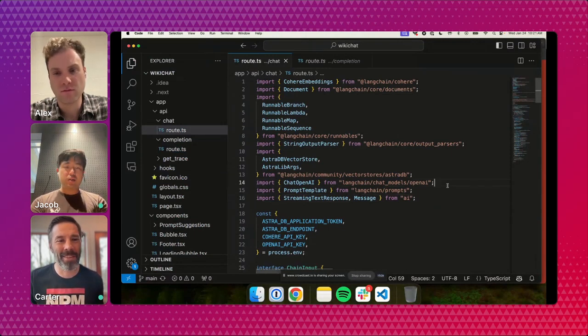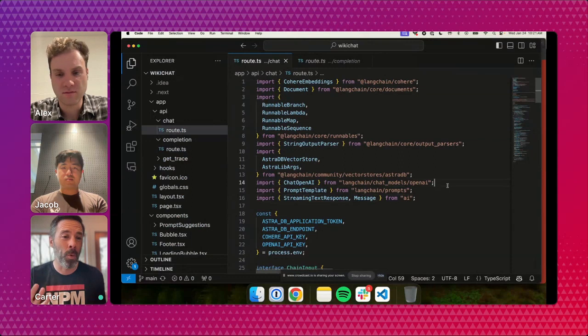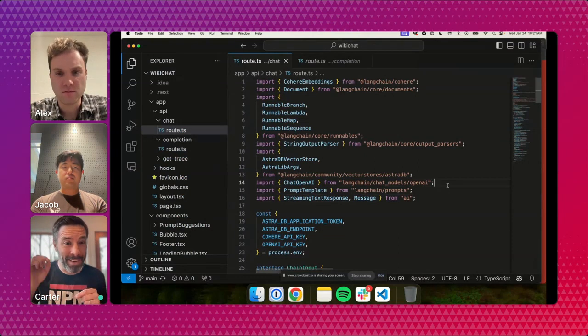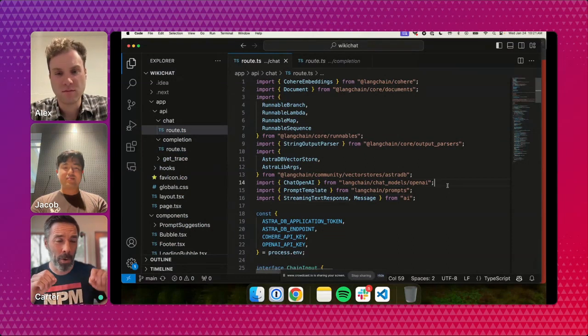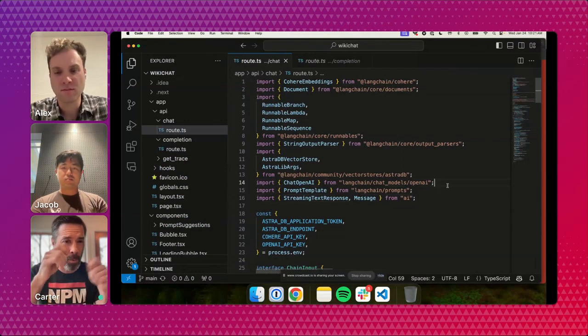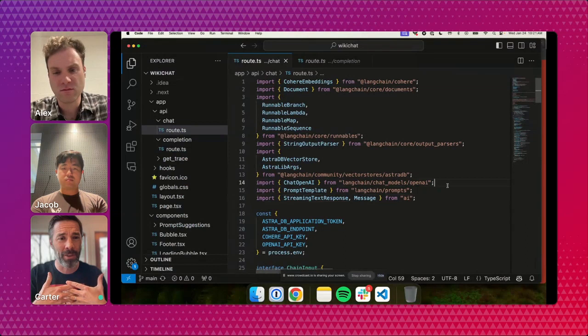And I'm calling this out for devs on the stream, because in a world before LangChain existed, what are we doing? We are manually stitching together API calls, right? We're calling the OpenAI API, and we're calling Astra's API, and we're dealing with that orchestration manually, in Python or JavaScript or whatever our language is.